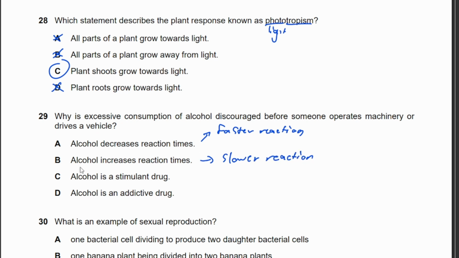Okay? Alcohol is not a stimulant, alcohol is a depressant. Okay? Alcohol is an addictive drug. Yes, but it doesn't explain the question. It doesn't explain why it's discouraged before someone operates machinery, right? So the answer is B.